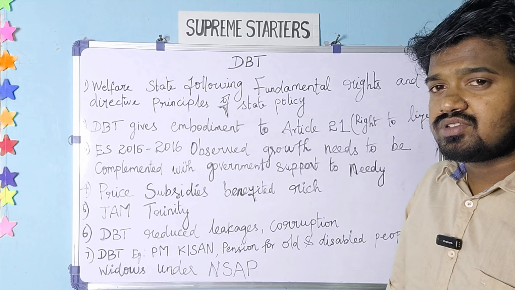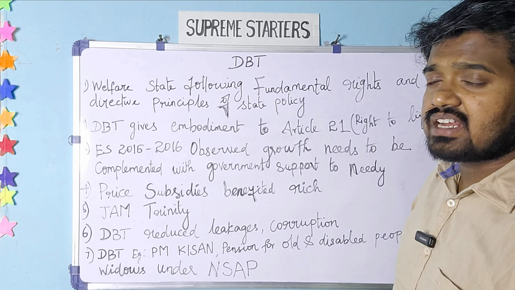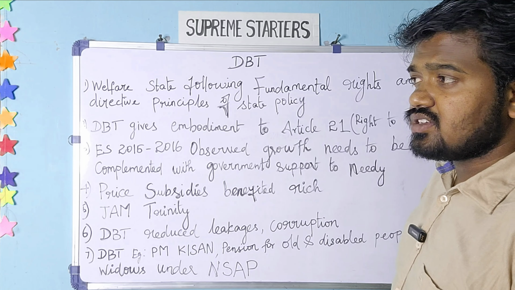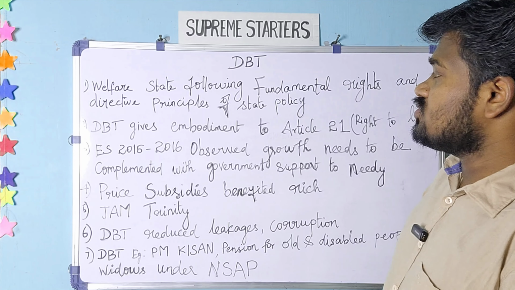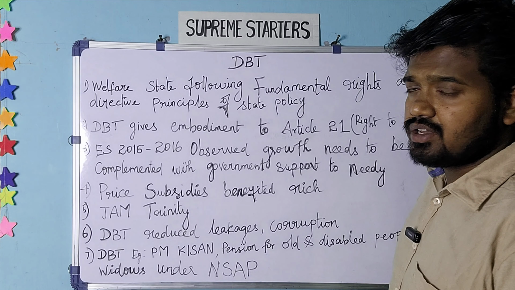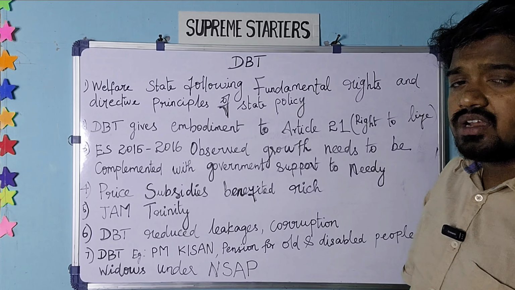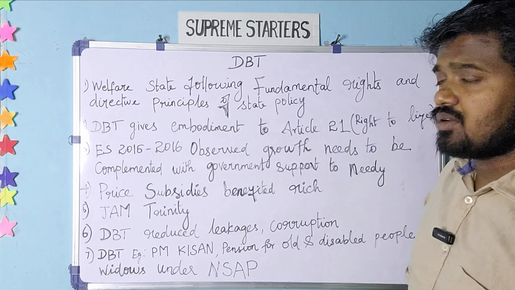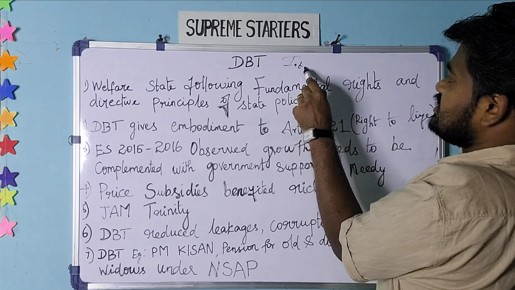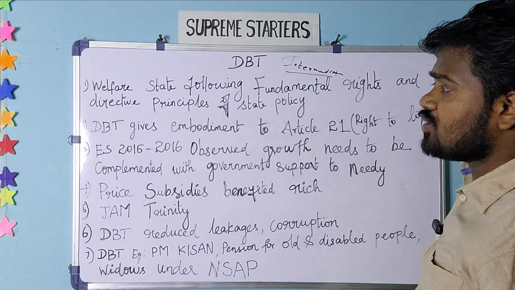Also, we have the directive principles of state policy indicated in the Constitution itself, which gives directions that the state should frame policies for the economically and socially weaker sections. So the government is making policies for the welfare of the people. From independence, how has it been done? The government has transferred its welfare schemes to the people through intermediate agencies. Only through the intermediate agencies have they transferred their welfare policies for the people.